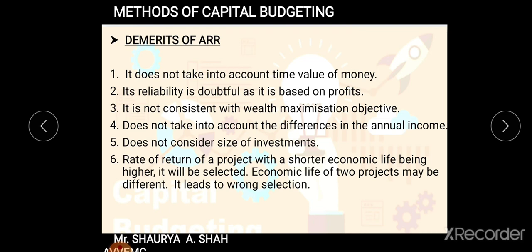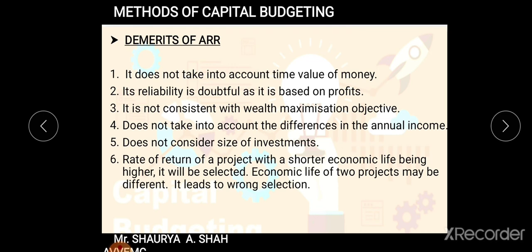The next is, it does not take into account the differences in annual income. We are just taking the cash inflows and calculating on that basis, but we are not considering whether the annual income is increasing or decreasing. No such effect is given in the practical sums.